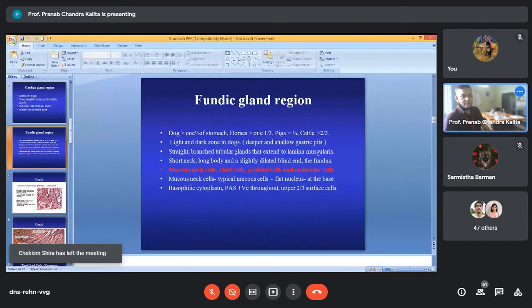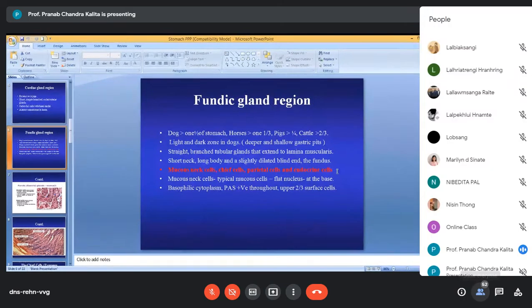straight branched tubular glands extend to the lamina muscularis. Important. These glands are straight branched tubular glands that extend to lamina muscularis, and the glands have a very short neck. The neck is short, long body, and the dilated blind end. That's why it is called the fundus. The terminal part of the gland is having a blind end. It is the fundus.